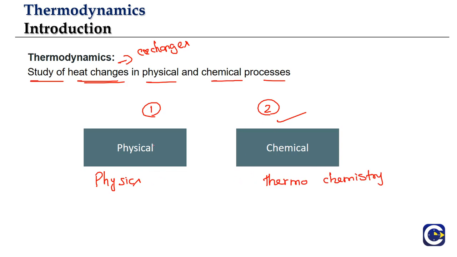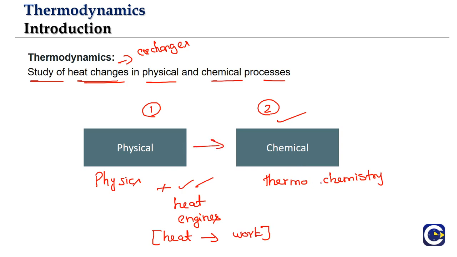In physics, in addition to the physical process thermodynamics, you will also be learning about something called heat engines, because that is the application of thermodynamics in physics. In physics you will be learning thermodynamics to understand heat engines. So heat engines are basically the devices that will convert heat into work. Here in chemistry, once we complete the basic idea of thermodynamics in the case of physical processes, we will move on to the thermochemistry part, where we'll talk about the heat changes particularly related to chemical reactions and chemical phenomena. So this is broadly what we'll be having in terms of the overall thermodynamics.